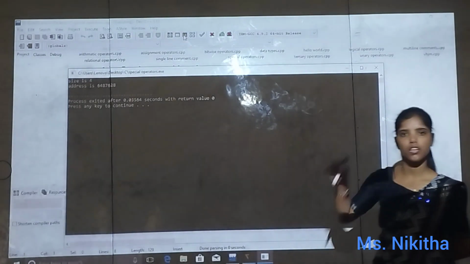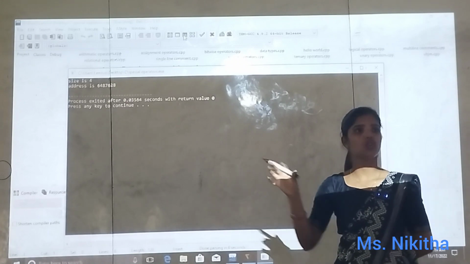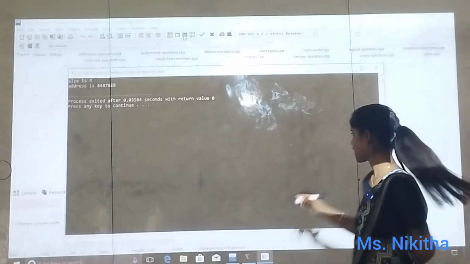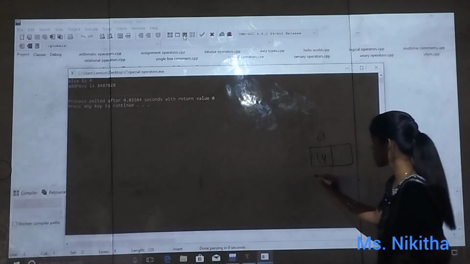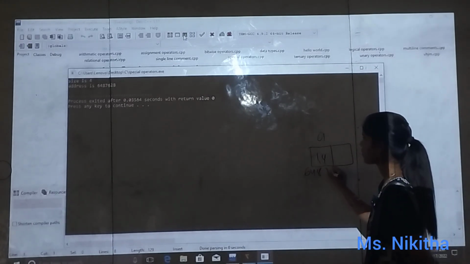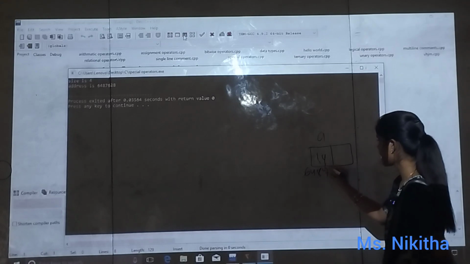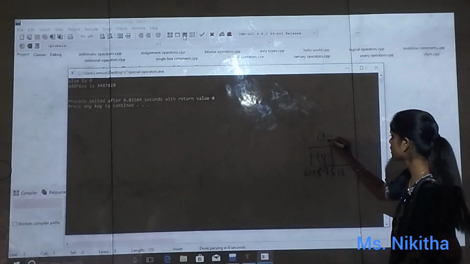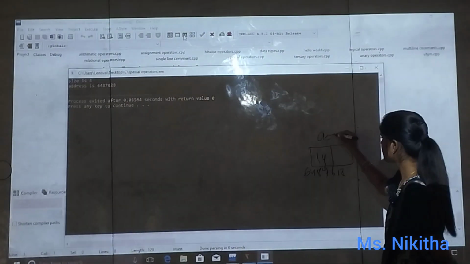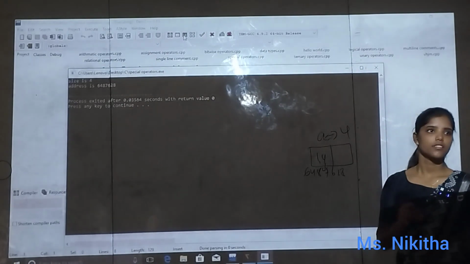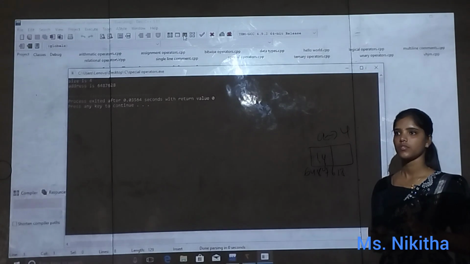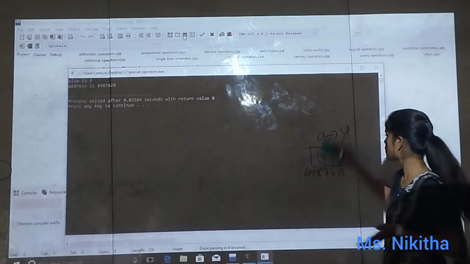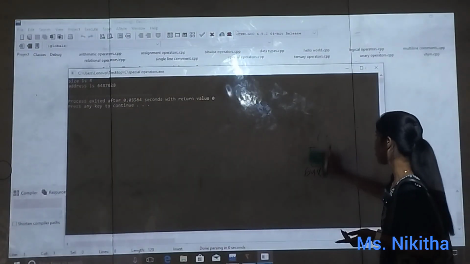So that is my address of that location wherever I am storing that value of a. That is, a gets stored in a location, right? So what is the address of this location? 6487628. This is the address. And how many bytes it is occupying? 4 bytes. Is this clear? So our special operators are clear. Everything was fine. So this is all about your operators.